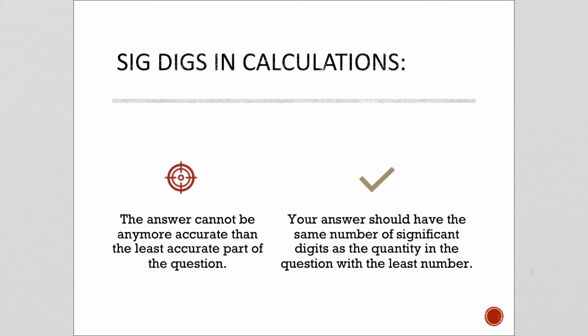So for instance, if I added 1 plus 1.0, my answer would be 2, not 2.0, because this only had one significant digit.